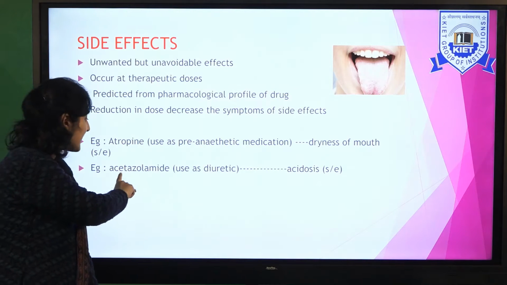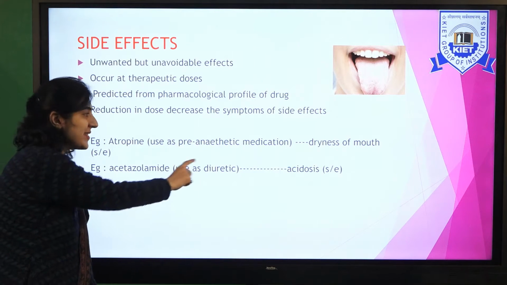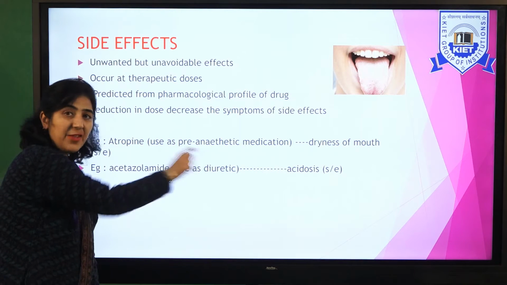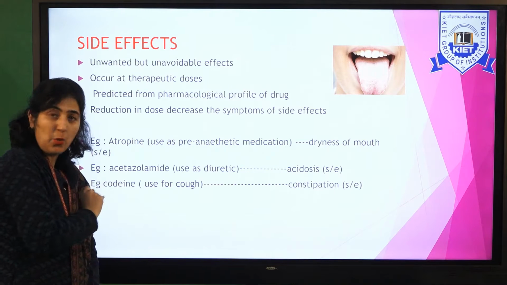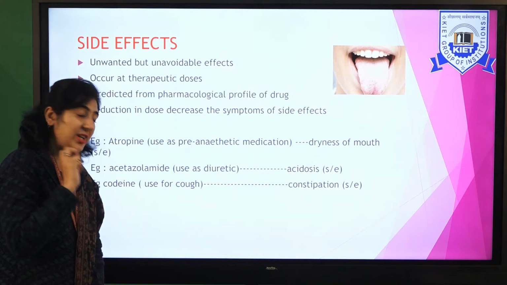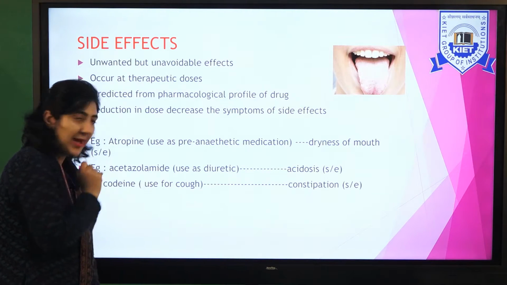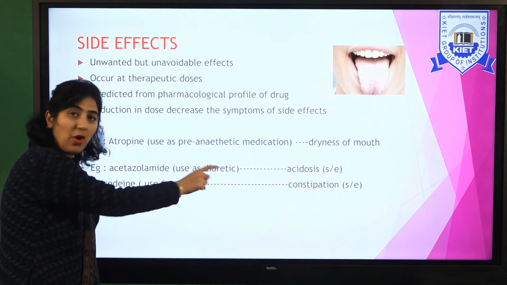Next example, acetazolamide. It is used as a diuretic, so it can cause the side effect of acidosis. Codeine, which is taken in the form of a suspension. Now codeine, when used as a drug, can produce the side effect of constipation.